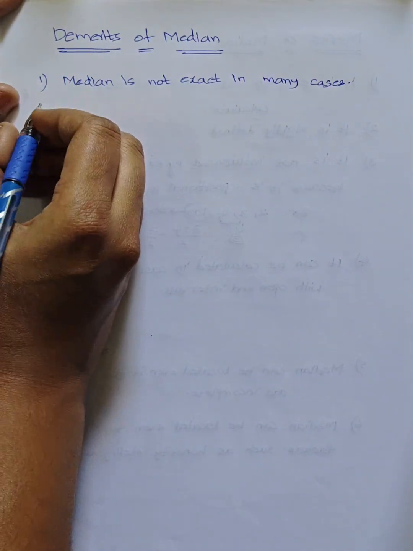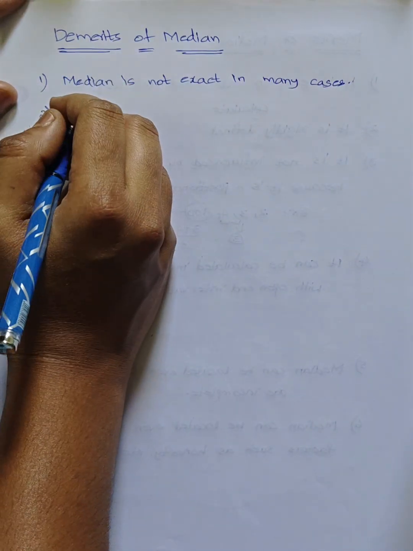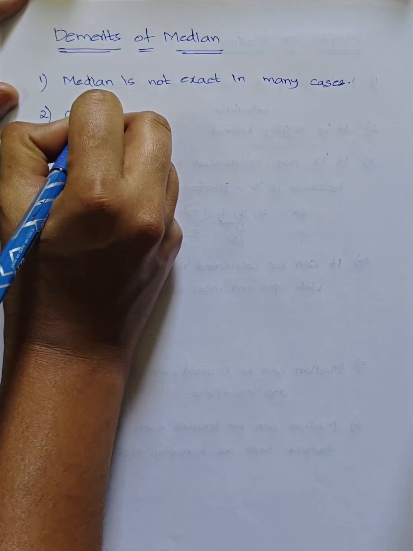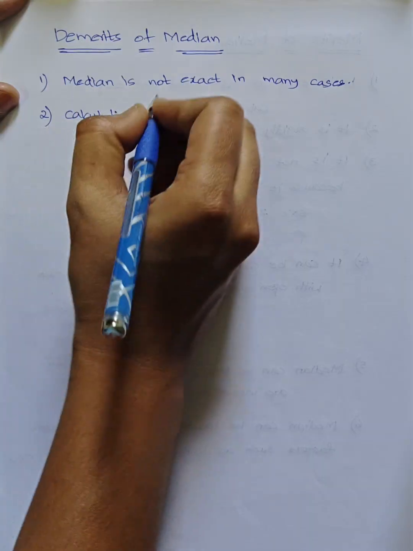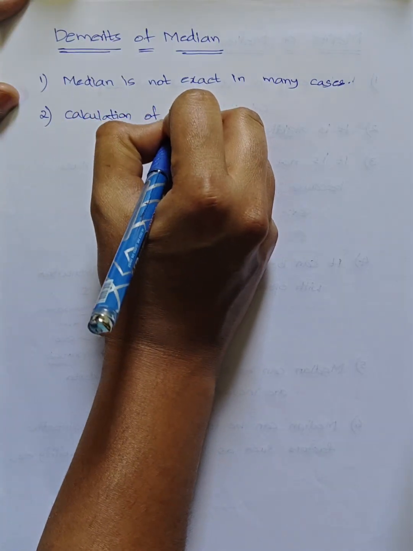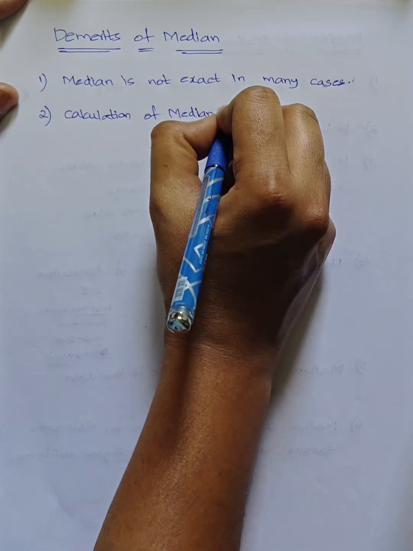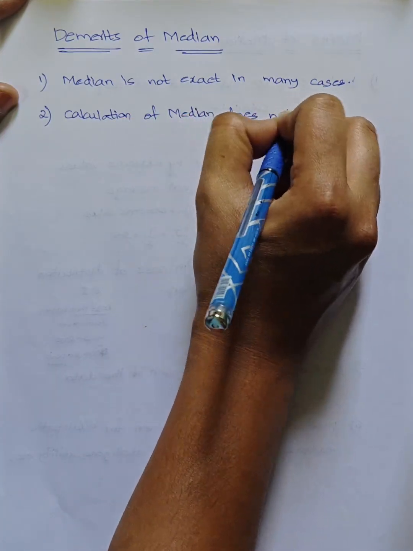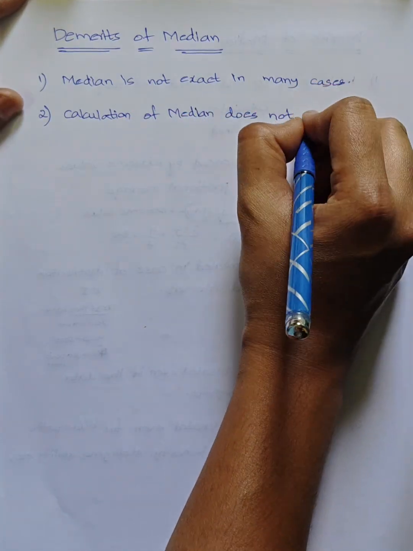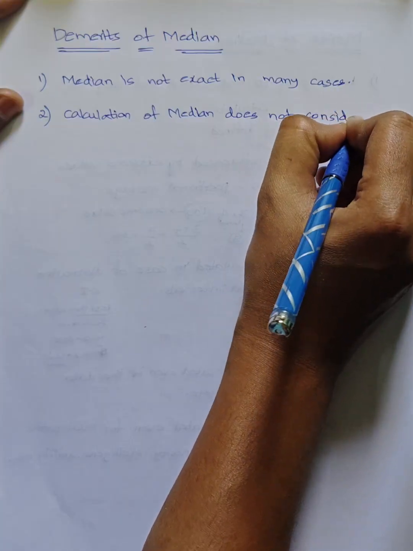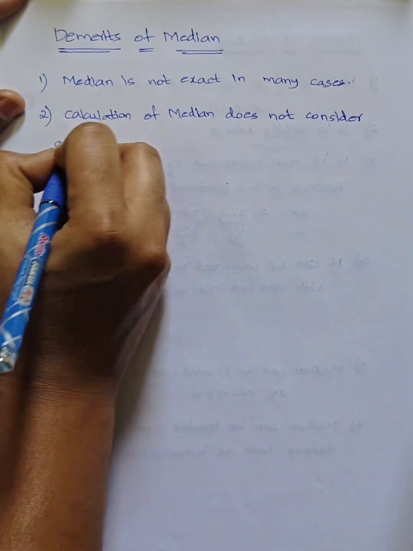Next, calculation of median does not consider all the values or all the items of the series.